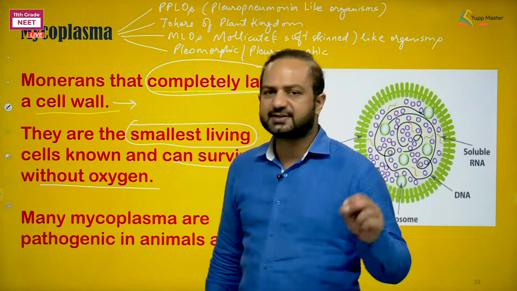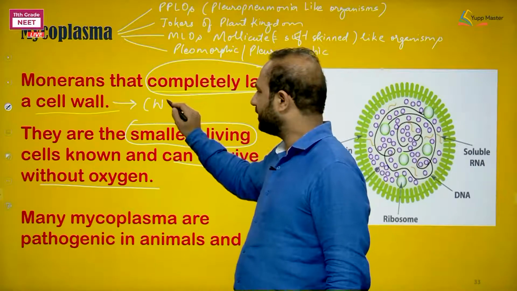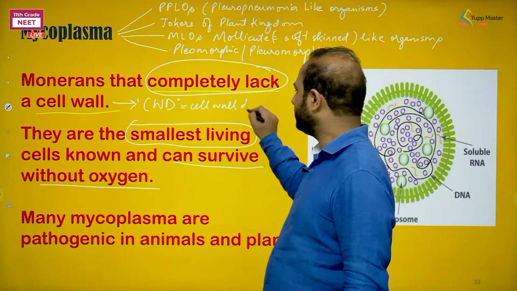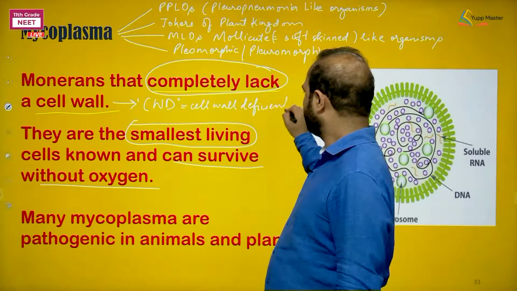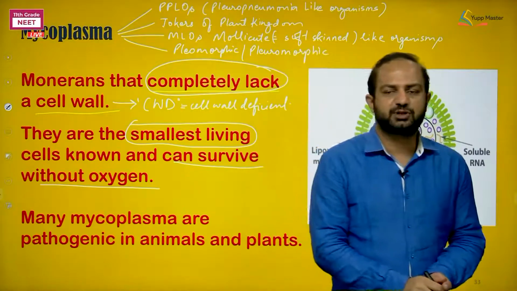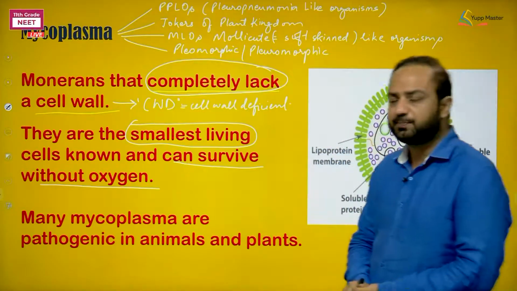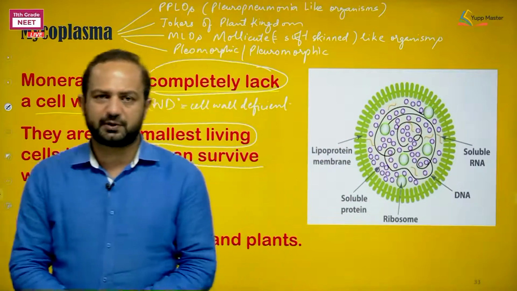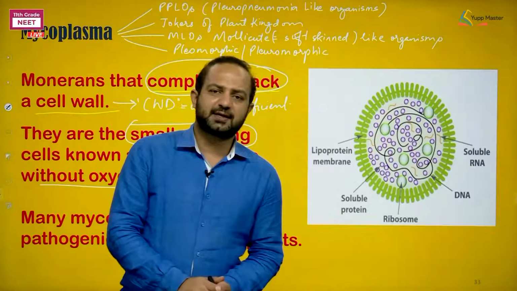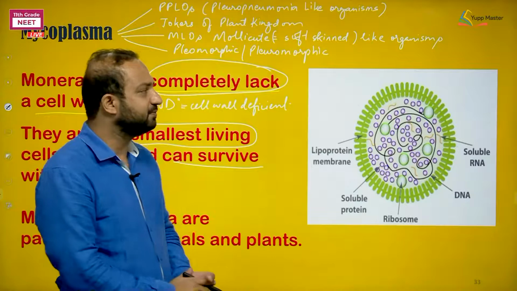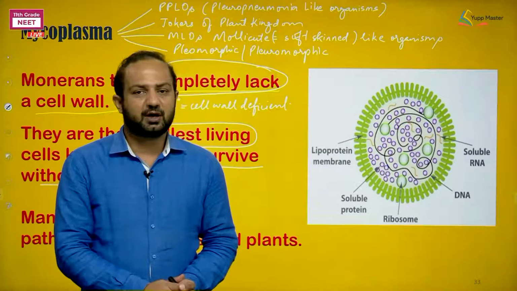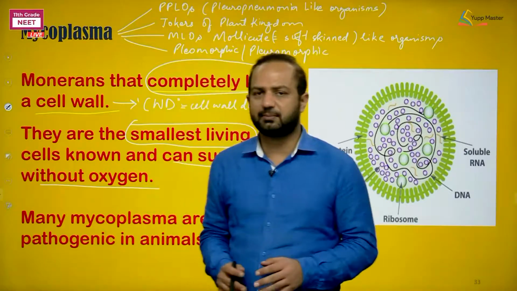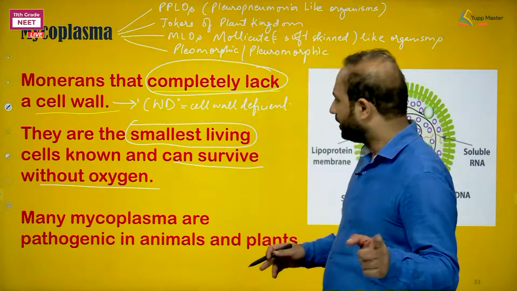Because they completely lack cell wall, we can call them CWD, cell wall deficient. Now there are examples which lack cell wall, but when fed properly, when they get all the type of nutrition, they will again form the cell wall around them. One such example is L-form bacteria. The L-form bacteria is made specially to understand how the cell wall is formed. Okay, so here is the thing that we are going to mention separately about the Mycoplasma.